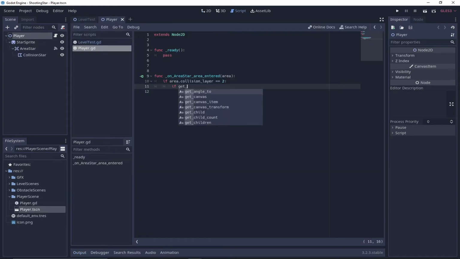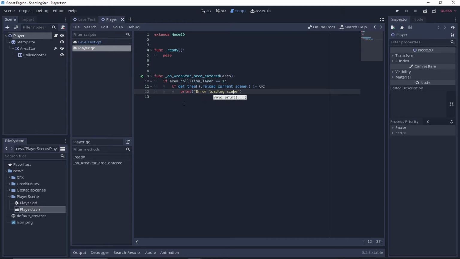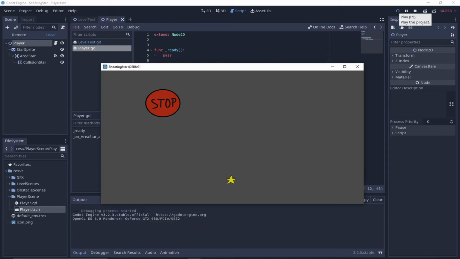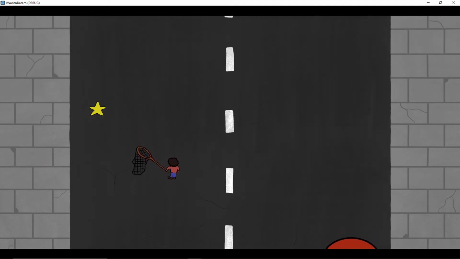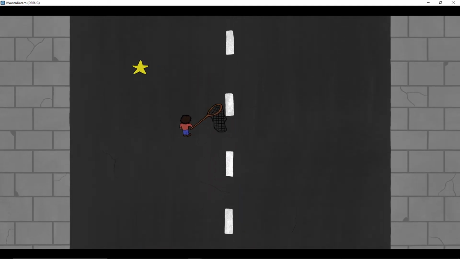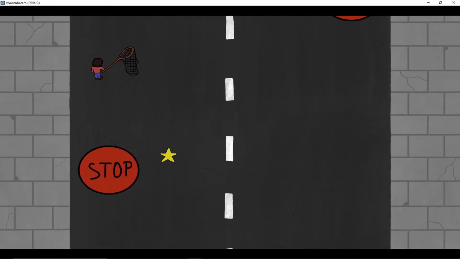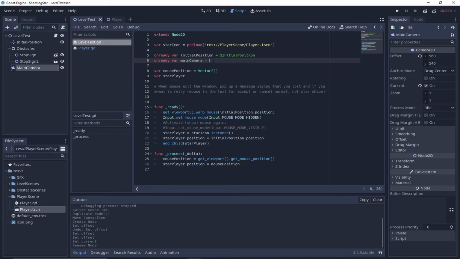For coding the interaction between player and enemies, that is basically if you touch an enemy, you die, I will use a stop sign. As you can see, every time the star touches the stop sign, it resets the game. In this game, you don't need to advance, it's an auto-scroller, and your job is to avoid the enemies. Let's write the code for the automatic movement of the camera.